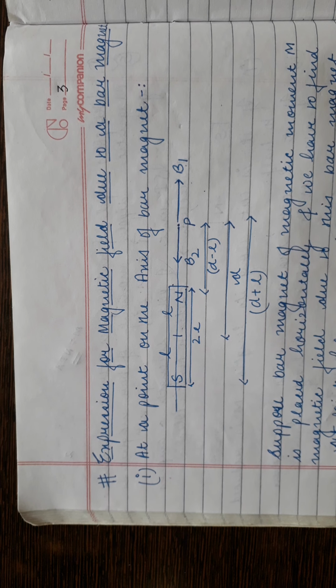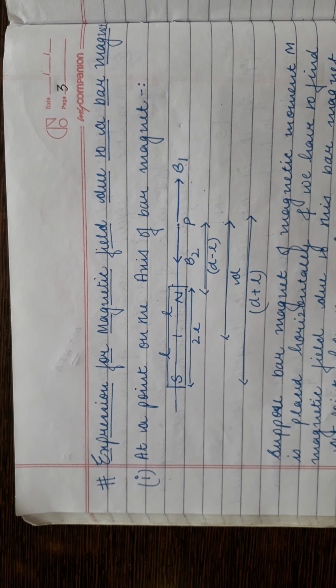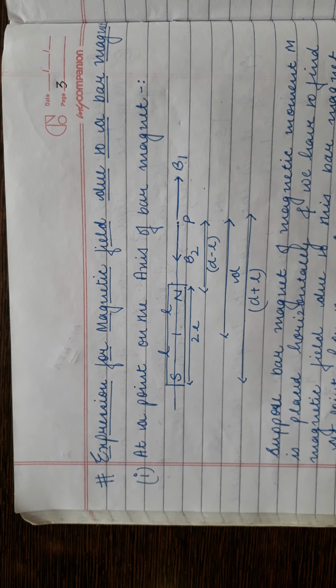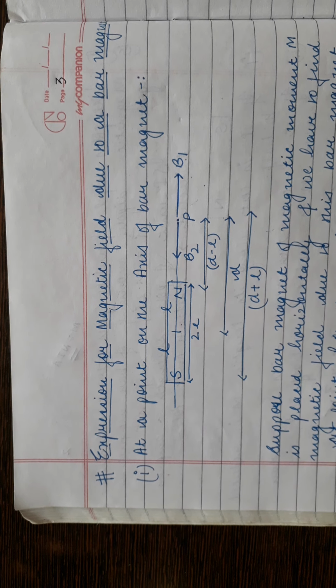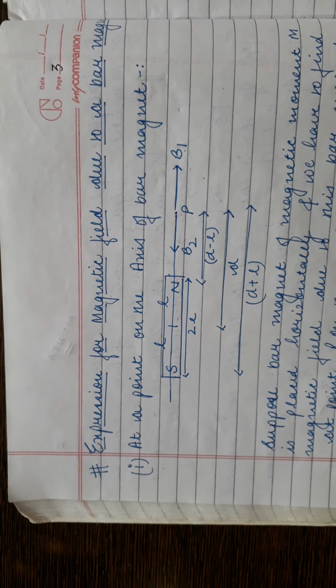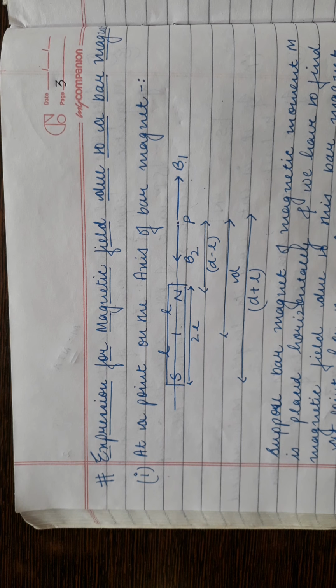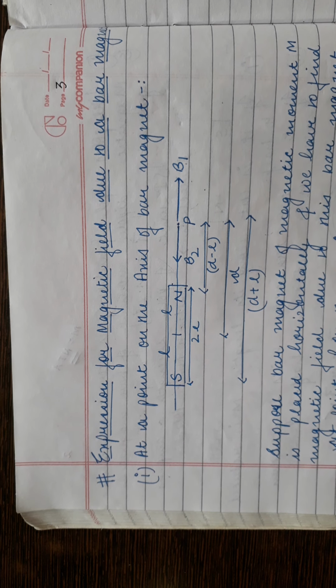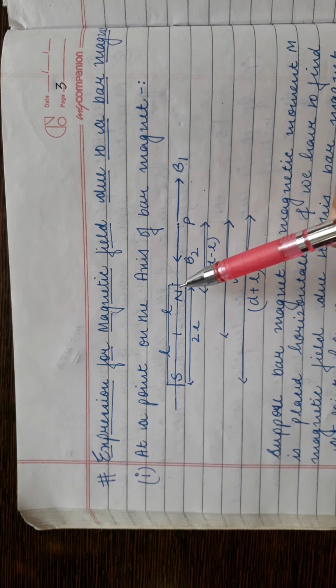Now students, we have done in electrostatics the topic electric dipole. If you remember, in electric dipole we were discussing electric dipole moment, expression for electric field, torque due to an electric dipole in an electric field. There is a similarity in electrostatics and magnetostatics. As we have done electric dipole, similarly there is a magnetic dipole. We derived the expression for electric field due to an electric dipole. Here we are going to find the magnetic field due to a magnetic dipole, which is a bar magnet.